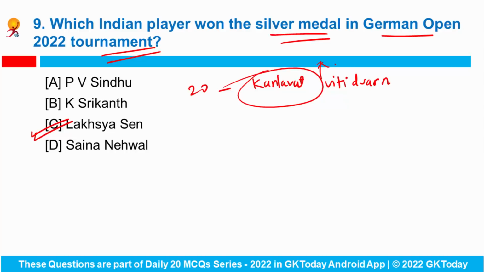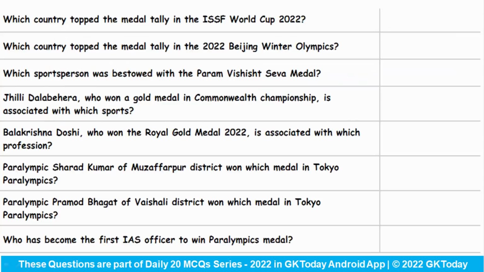Fine. Now coming to the sports related current affairs. Which country topped the medal tally in the ISSF World Cup 2022? This has been topped by India. And this event was organized at Cairo in Egypt. So total, India has won 7 medals, out of which 4 were gold, 2 were silver and 1 was bronze. Right? Who was at the second place? Norway. And at third it was France.